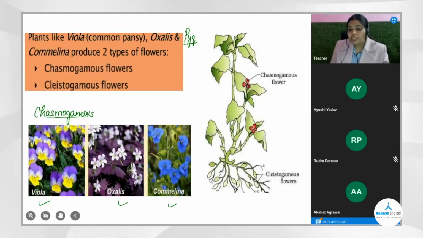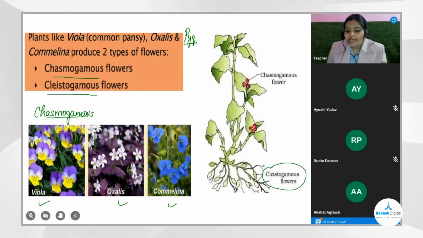So there can be chances that pollen from any other flower comes over here and sheds on it and pollinates. So the pollination could be successful. In that case, chances of self-pollination could decrease. So they have two types of flowers. One is chasmogamous, in which both chances are there, self or cross-pollination. But the second flower is cleistogamous flowers, the closed ones. I actually wanted to bring the photo of that one also, but I just forgot to add it. So cleistogamous flowers are the ones which are completely closed.